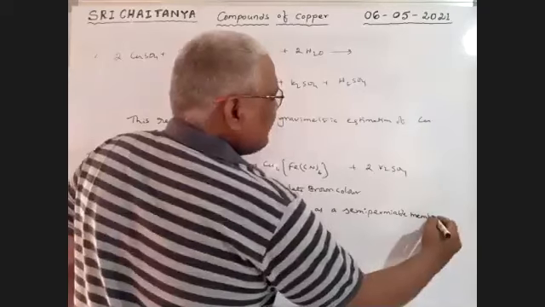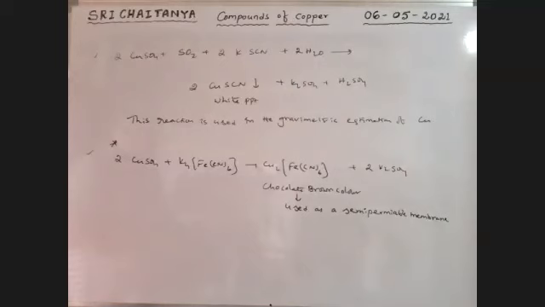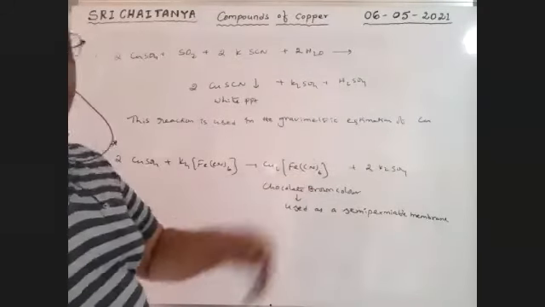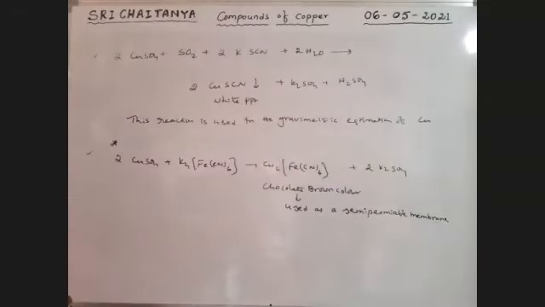Boys, this is used as a semi-permeable membrane. Do you know osmosis and reverse osmosis? Yes, osmosis. So an artificial semi-permeable membrane is prepared from copper ferrocyanide. That copper ferrocyanide is prepared like this.